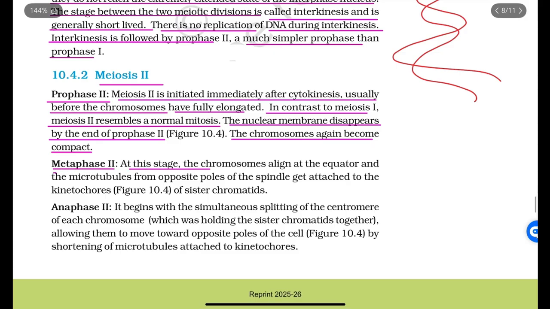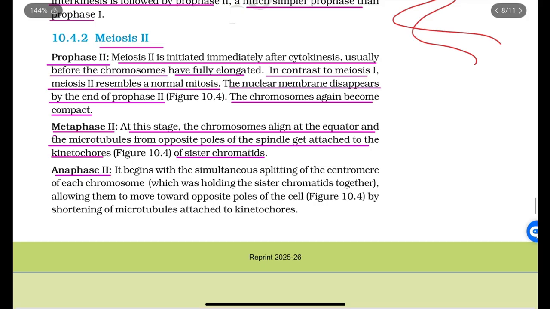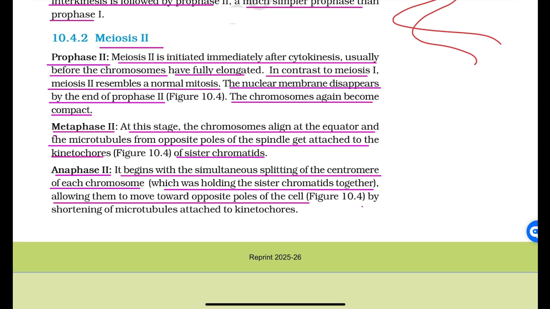Metaphase second. At this stage, the chromosomes align at the equator and the microtubules from opposite poles of the spindle get attached to the kinetochores of sister chromatids. Anaphase second. It begins with the simultaneous splitting of the centromere of each chromosome, which was holding the sister chromatids together, allowing them to move toward opposite poles of the cell by shortening of the microtubules attached to kinetochores.